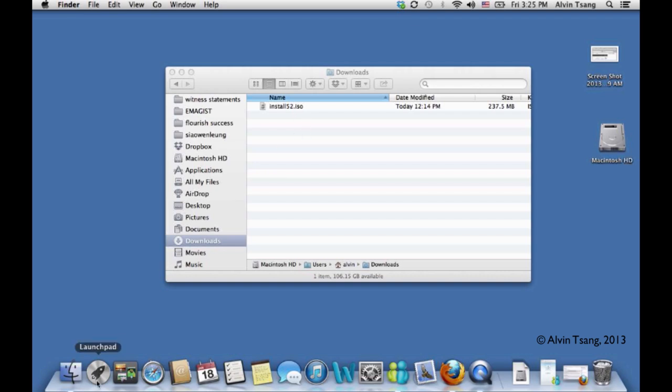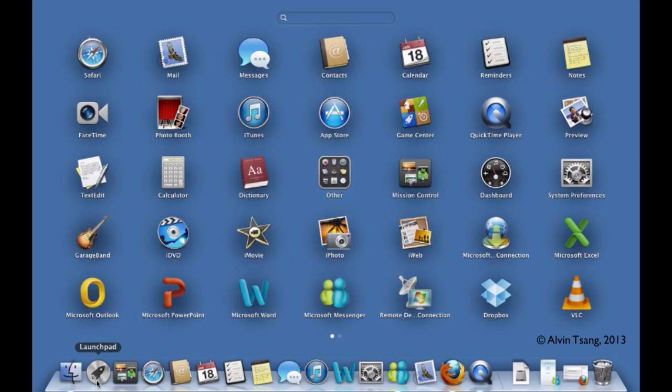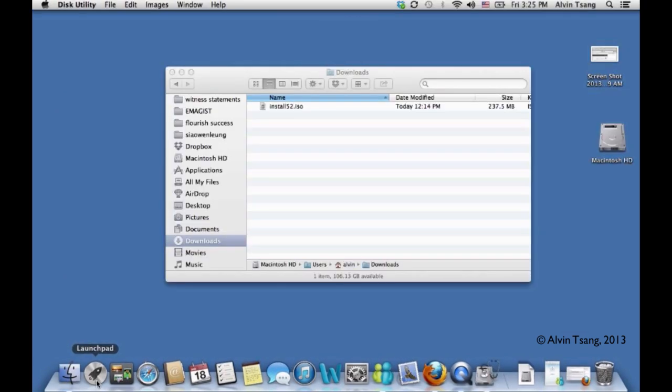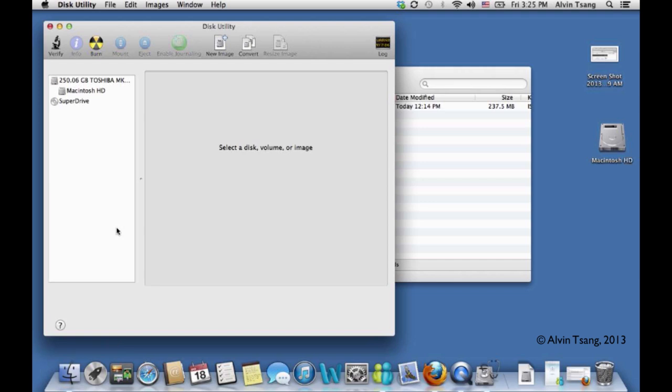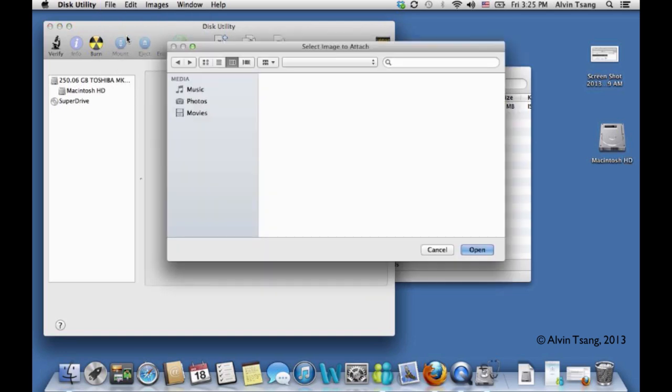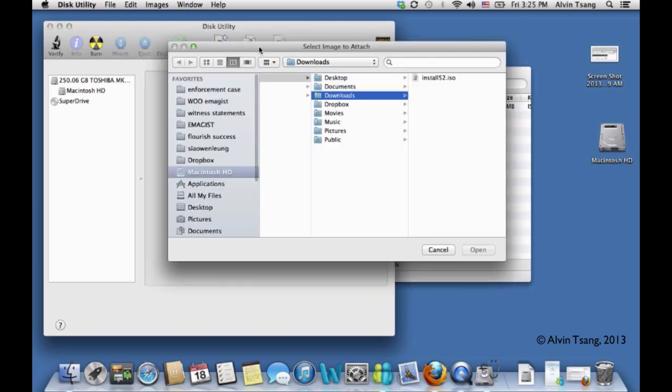So the proper way to do it is to go to your Launchpad and then open up Disk Utility. Go to File, Open Disk Image, and then select the ISO file.